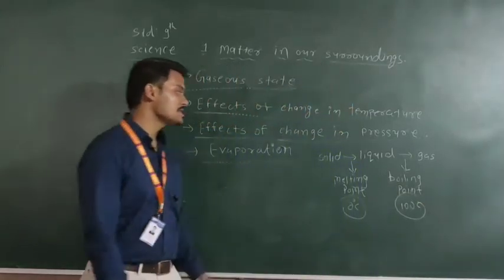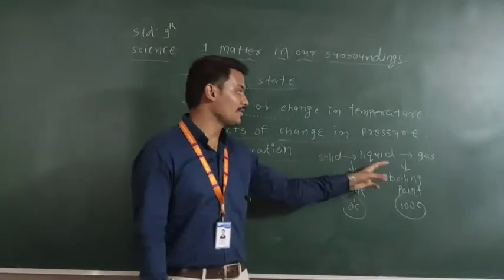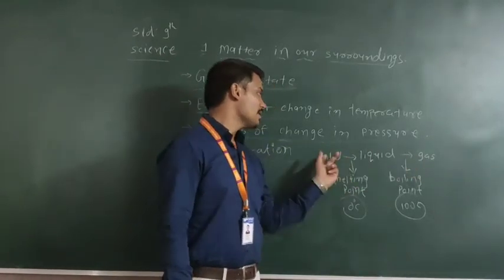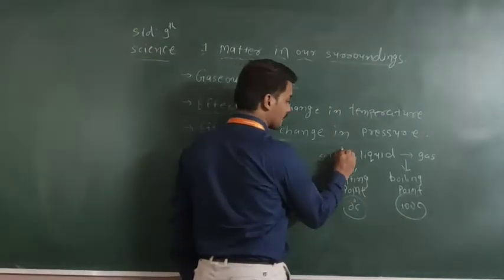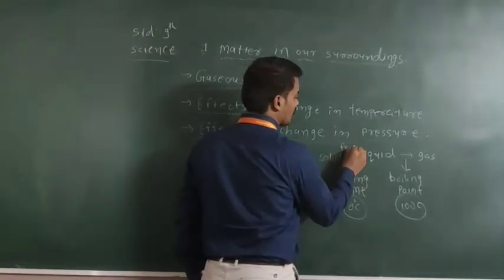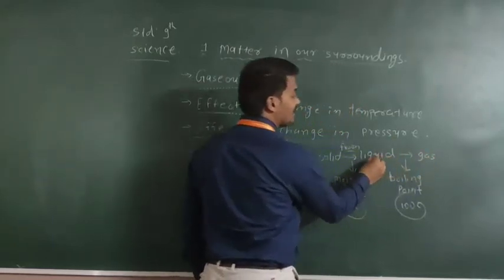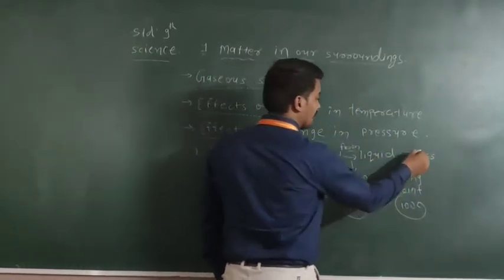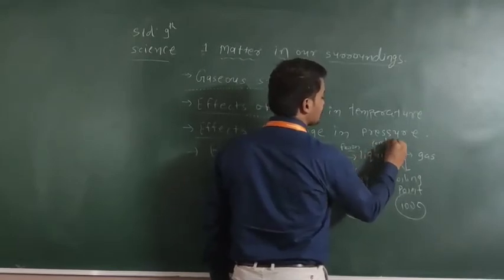So this is an interconversion. If we increase the temperature, solid goes to liquid, and this process is known as fusion. Liquid to gas is evaporation. Gas to liquid is condensation.